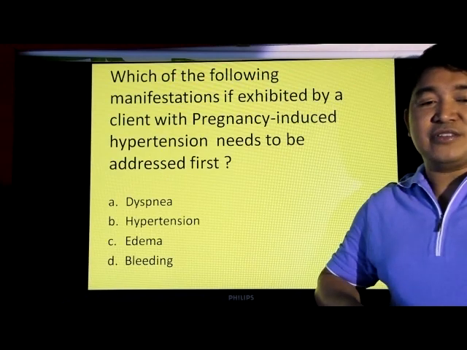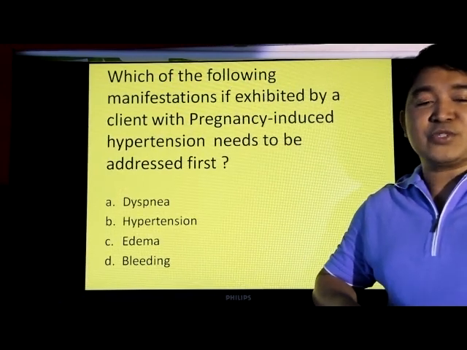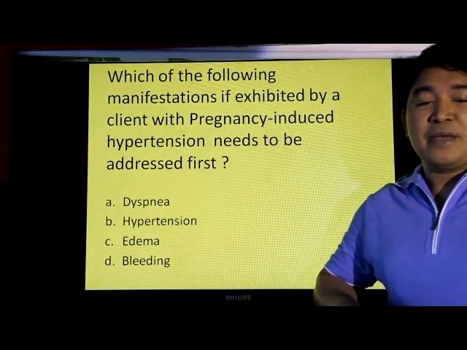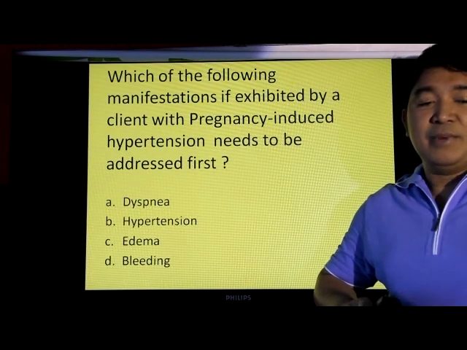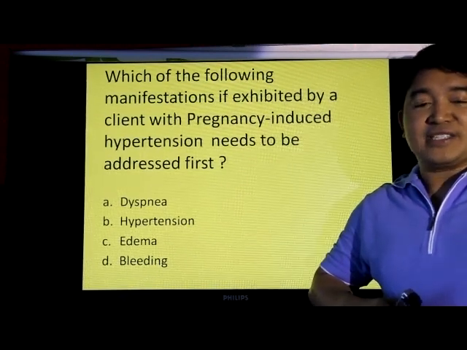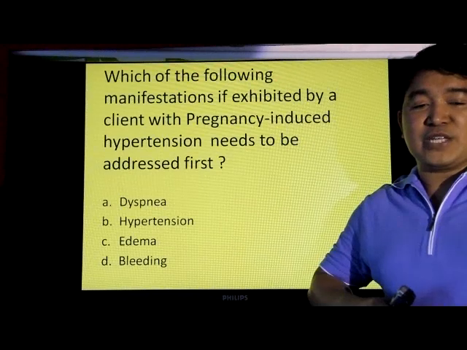Let's answer a question. Which of the following manifestations, if exhibited by a client with pregnancy-induced hypertension, needs to be addressed first? A. Dyspnea, B. Hypertension, C. Edema, and D. Bleeding. Now, you have here several signs and symptoms that are exhibited by a client with pregnancy-induced hypertension.